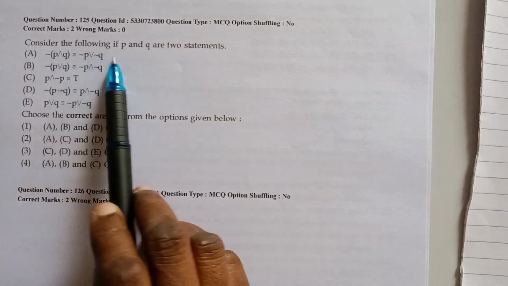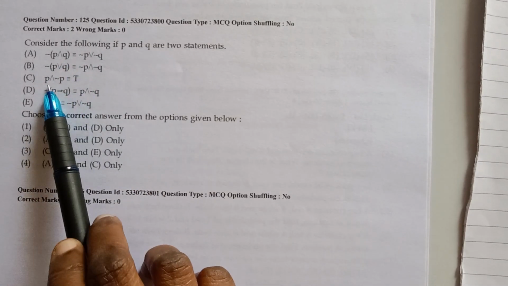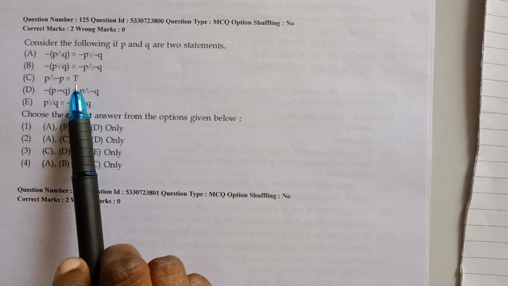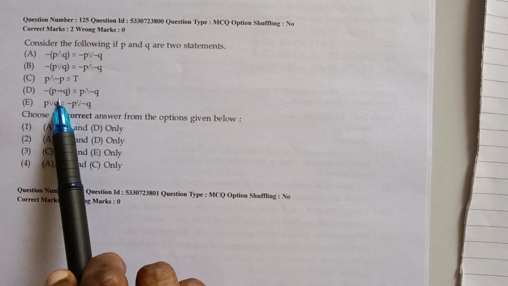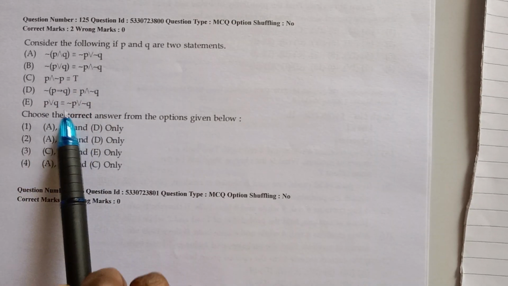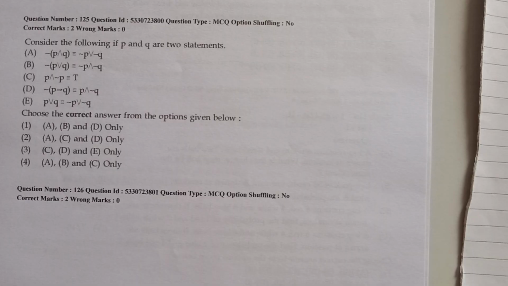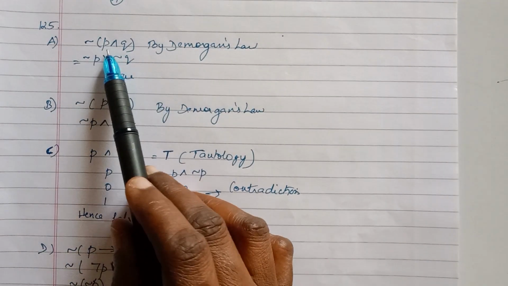Not of P and Q, not of P or Q, P and not Q, is a T, meaning tautology. Not of P tends to Q or P or Q. Let us see each and every one. A, that is not of P and Q.